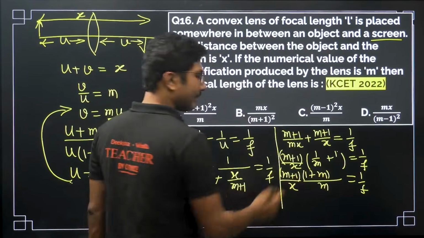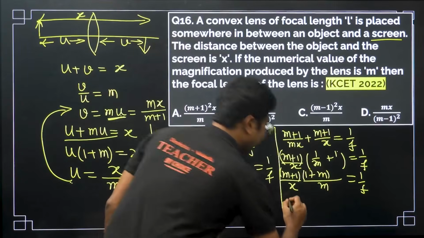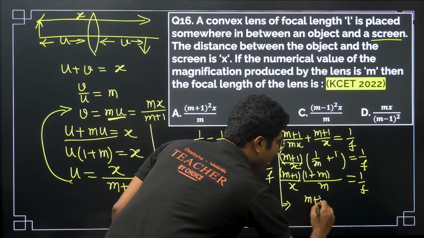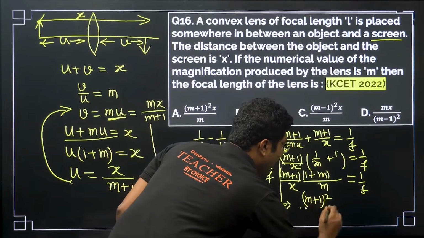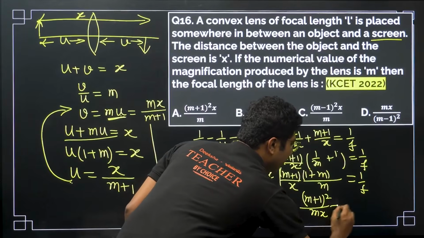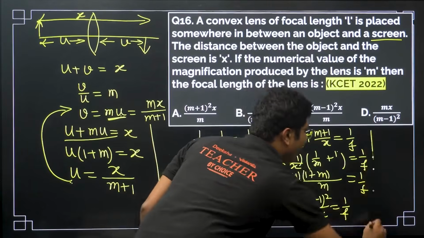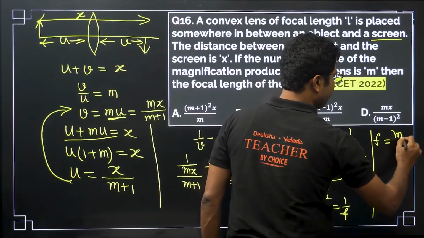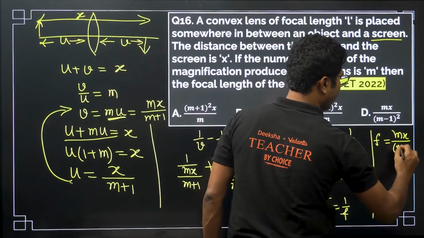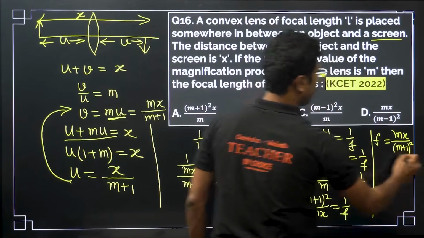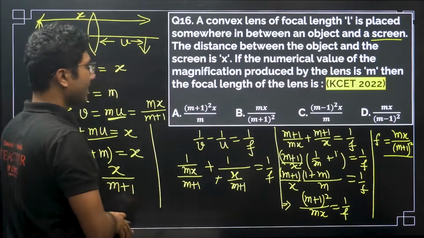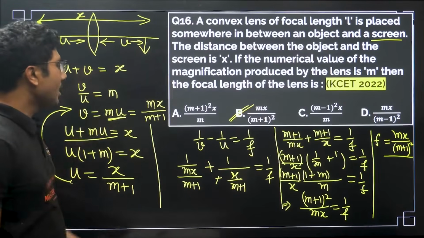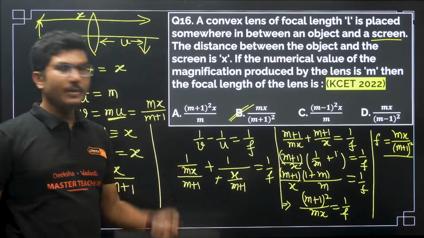So m plus 1 and 1 plus m are the same, so we can write this as m plus 1 whole square by mx equals 1 by f. So from here we can write f equals mx by m plus 1 whole square, right. Option B is correct. You have to just simplify it and solve it step by step and expect the answer.